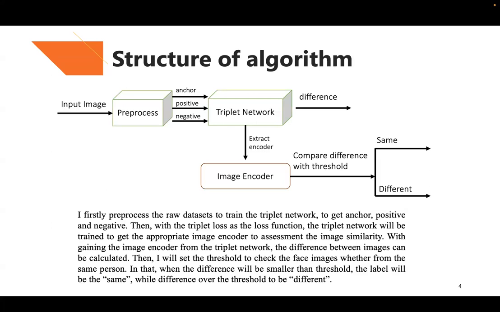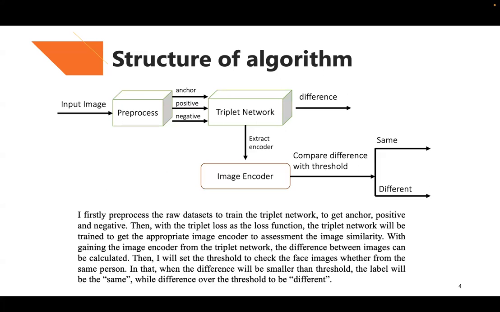And then, with the triplet loss as the loss function, the triplet network will be trained to get the image encoder, that is the feature extractor, to get the image differences. Since the triplet network cannot directly classify the face images, but rather can find the distance between the input images, I will just use the triplet network to get the image encoder, that is the feature extractor.